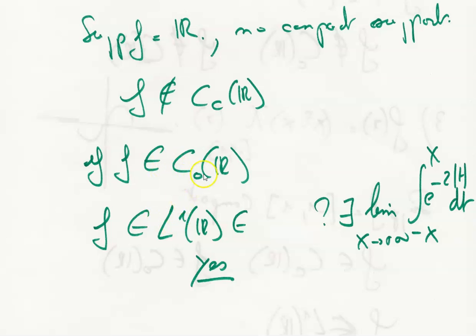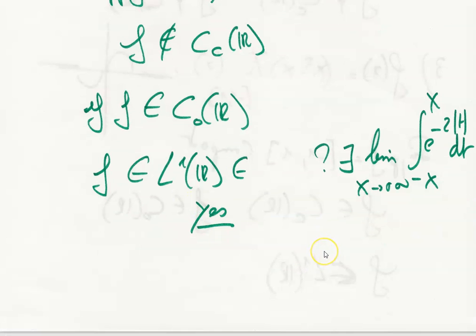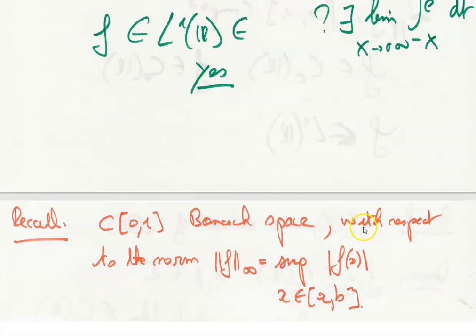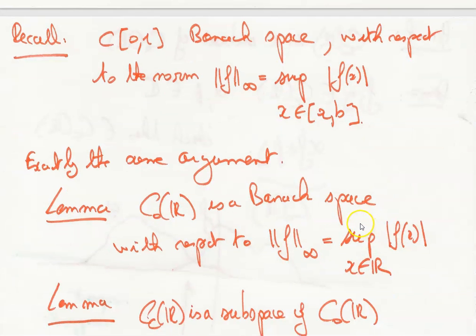If f belongs to the continuous functions of R, f belongs to L1 of R, yes. And the question is: is there a limit when x goes to infinity of the integral from -x to x of the exponential of -2|t| dt? This is the question. Okay, I'll recall now this fundamental stuff.